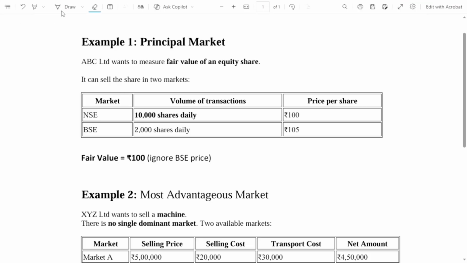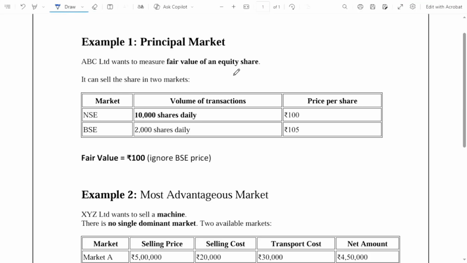ABC Limited wants to measure the fair value of an equity share, and for that reason ABC Limited has considered the NSE and BSE markets, and here is the volume of transactions in which shares are trading. In the NSE market there is a higher volume of transactions compared to the BSE market, and this is the price per share. In the NSE market it is 100 per share, in the BSE market it is 105 per share.